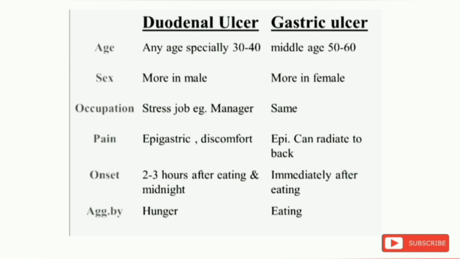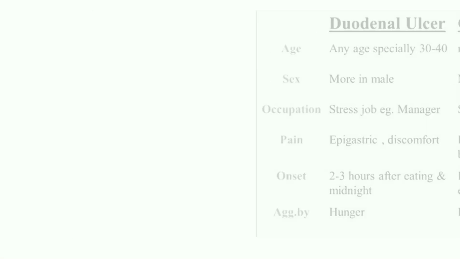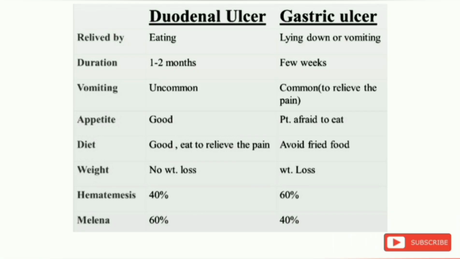It is burning in nature with retrosternal radiation, also called heartburn, and increased by salivation, that is water brash. And the gastric ulcer pain occurs on taking the food, and it is relieved by induced vomiting, and the pain is burning as in the duodenal ulcers. Gastric ulcer pains are relieved by vomiting.